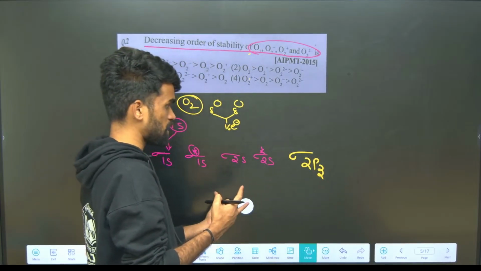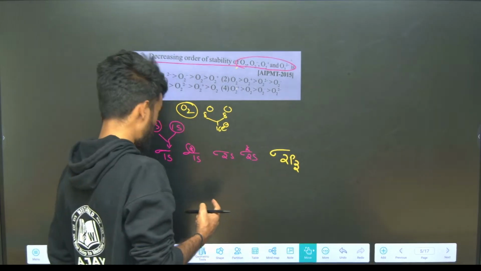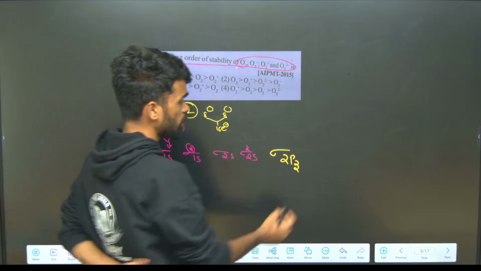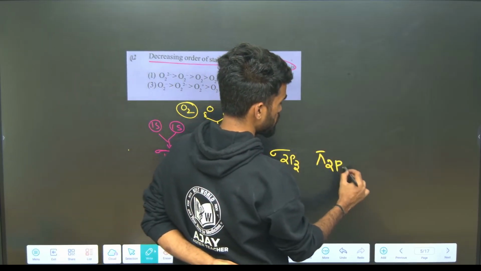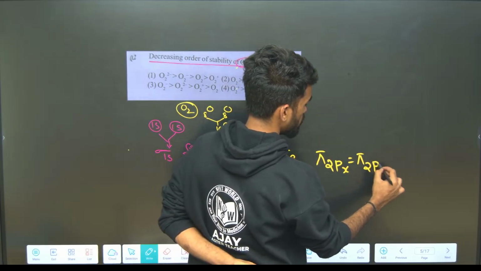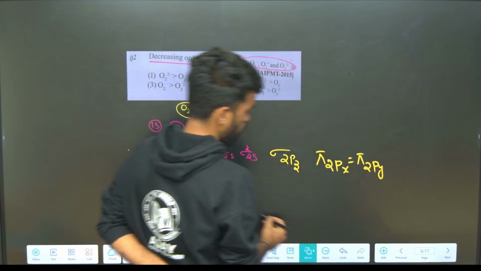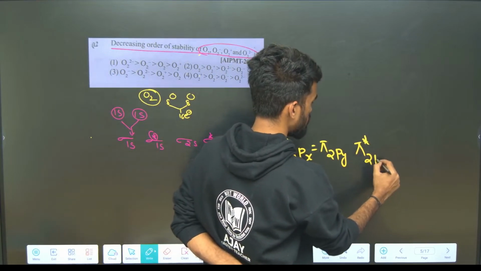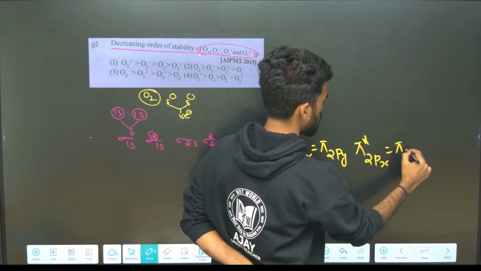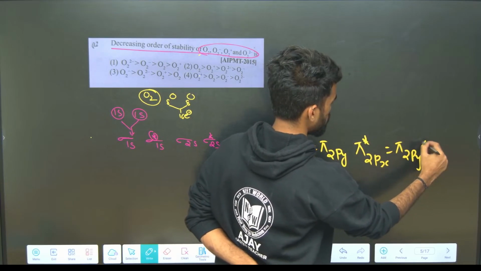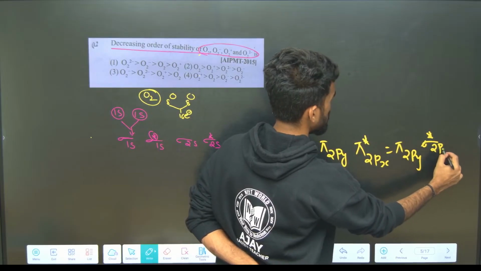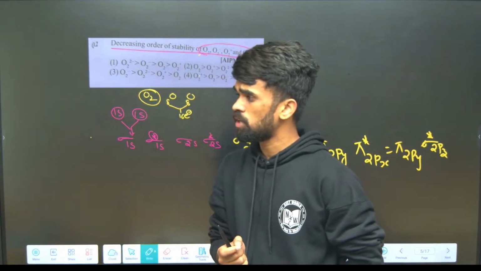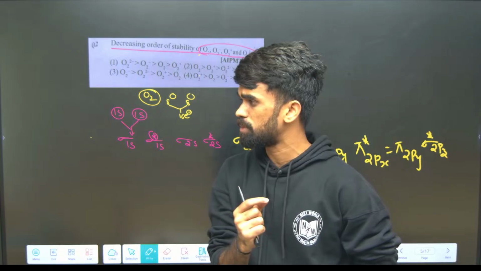Next, after formation of sigma, we'll be having pi. I will tell you the trick also. Just listen to this concept first. Next we will be getting pi 2px equals pi 2py. Next, bonding we have written, now with respect to anti-bonding, pi star 2px equals pi star 2py, and next sigma star 2pz. If you are not aware of this molecular orbital theory, just watch my video, a special session made on molecular orbital theory.